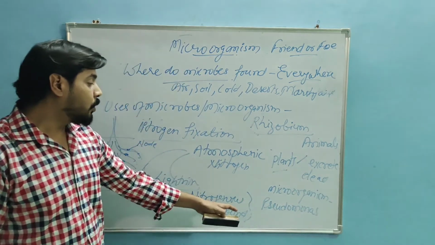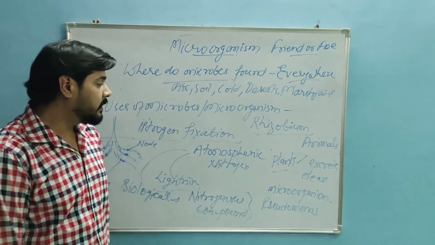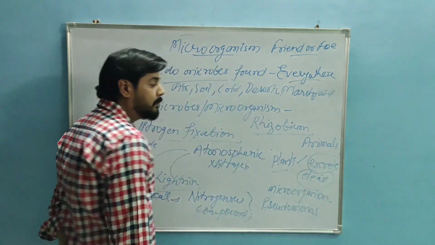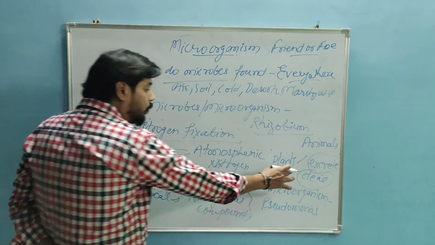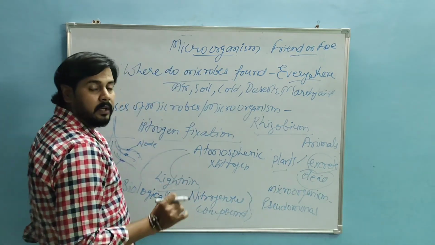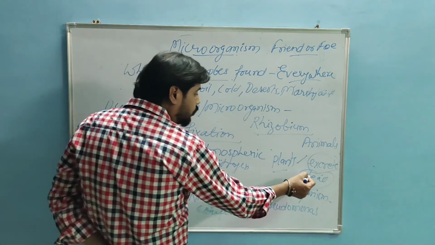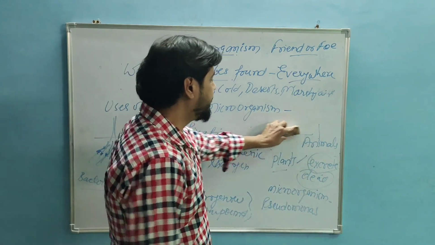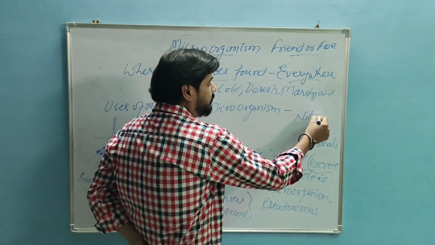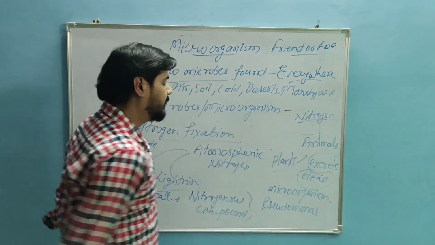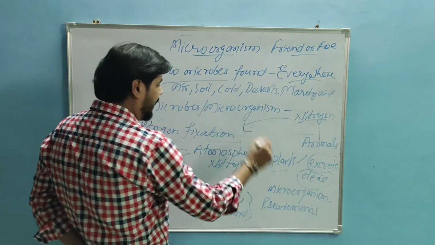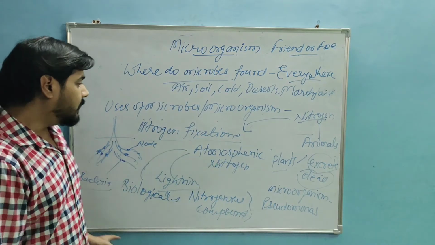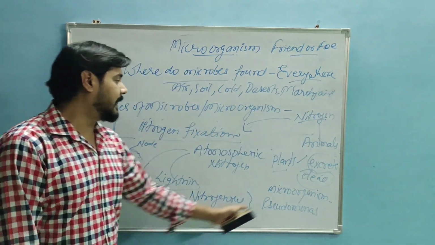The microorganism known as Pseudomonas eats this excreta or the dead plants or animals, and converts this nitrogenous compound, or you can say nitrates, into simple nitrogen and gives it back to the environment. So this is a continuous cycle.